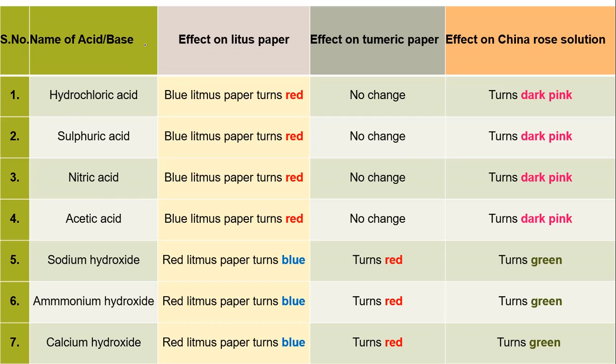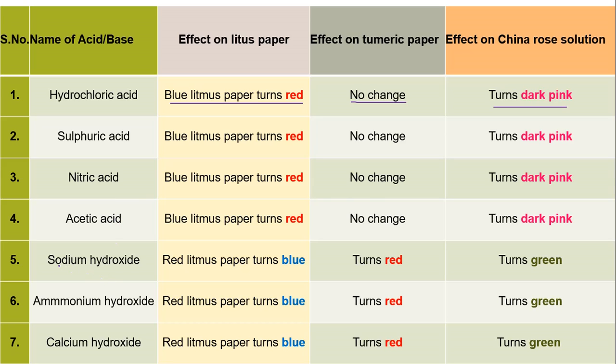So here a few solutions are given. We need to check what is the effect on litmus paper, turmeric paper and China rose. Hydrochloric acid generally turns blue litmus red. With turmeric, no change is observed, and China rose turns into dark pink, magenta color. So it is acidic in nature. Same in the case of sulfuric, nitric and acetic acid. We observe the same changes. That means hydrochloric acid, sulfuric acid, nitric acid and acetic acid are acidic in nature.